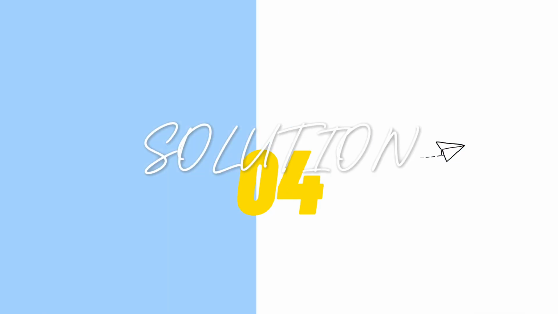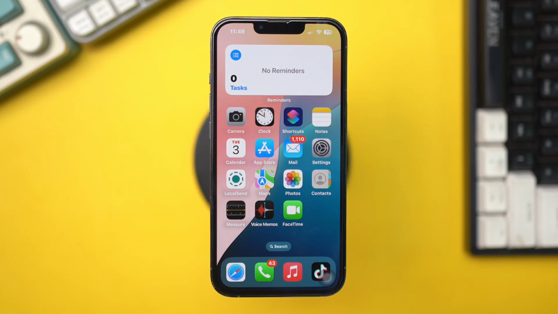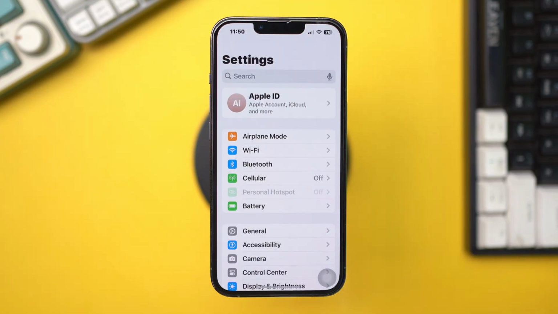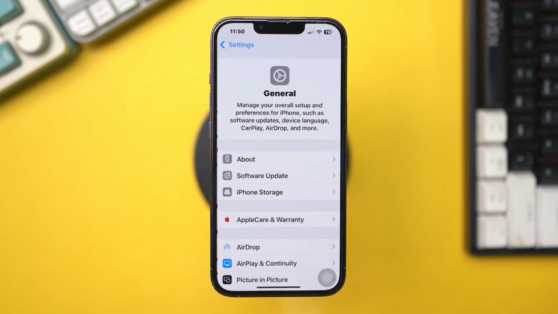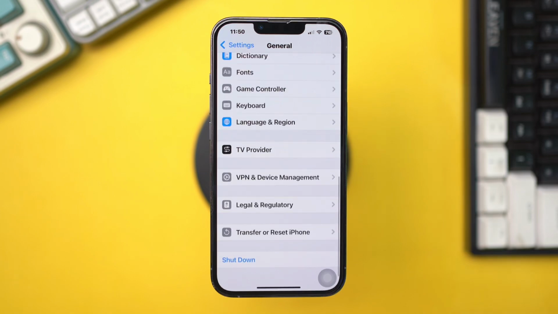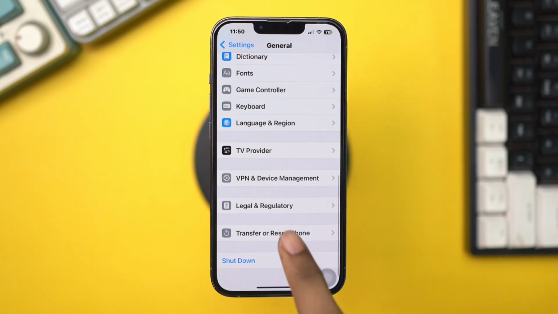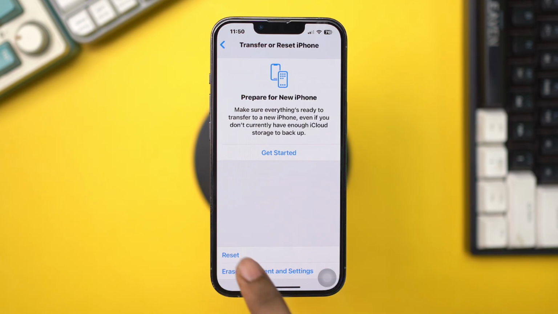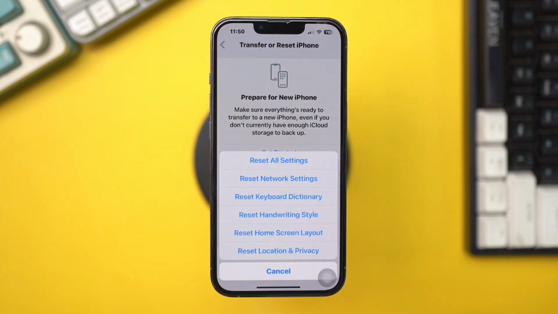Solution 4. Reset all settings. Open Settings on your iPhone. Tap on General. Scroll down and tap on Transfer or Reset iPhone. Tap on Reset and select Reset All Settings.